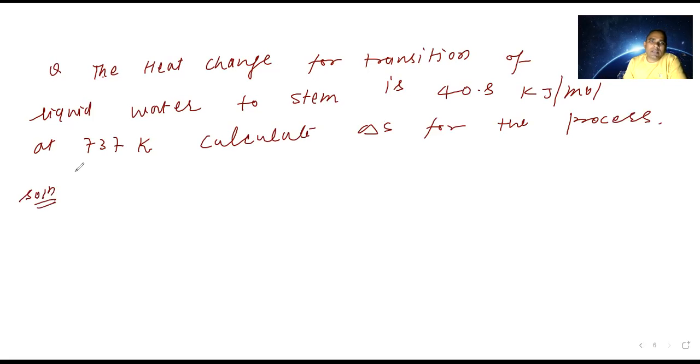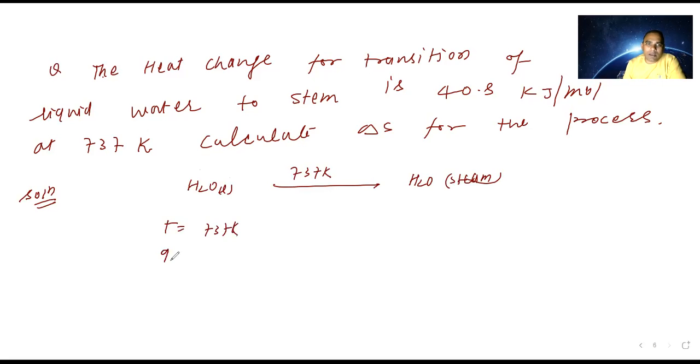They are saying the heat change for the transition of liquid water. So that is H2O, this is liquid, and this is converting to steam. Here that is H2O, they are talking about steam. But here the temperature they have mentioned 737 Kelvin. So temperature they have given how much? 737 Kelvin. Heat they have given how much? They have given